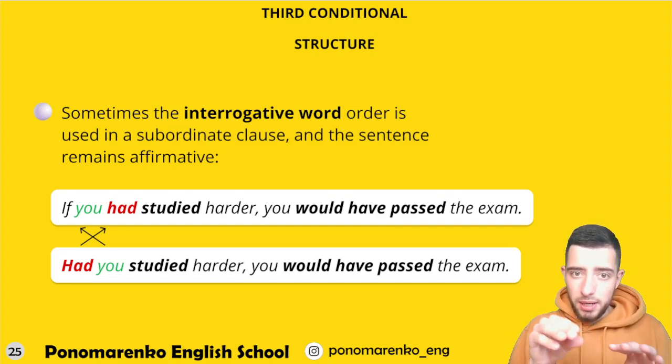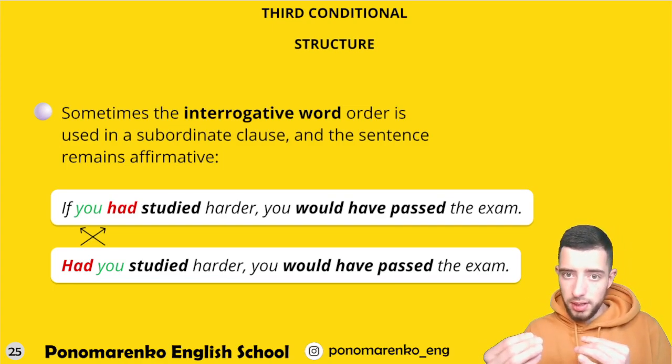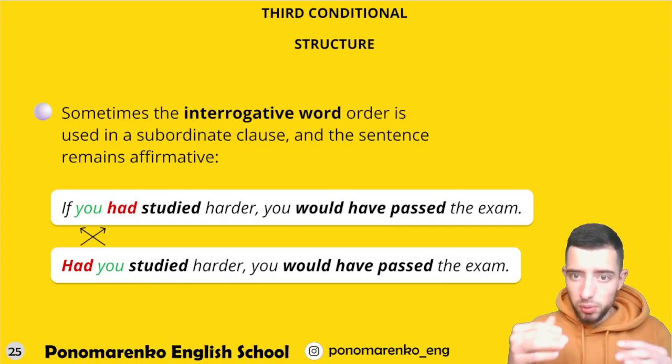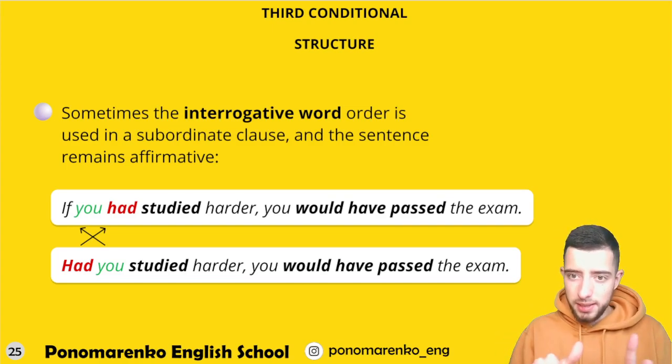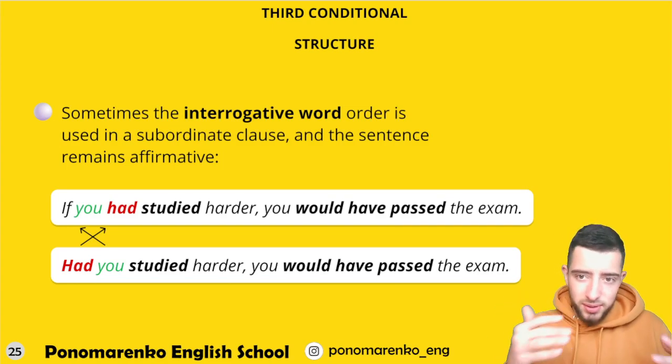So sometimes the interrogative word order is used in a subordinate clause, and the sentence remains affirmative. If you had studied harder, you would have passed the exam. You remember this sentence. There is another way you can say the same. Had you studied harder, you would have passed the exam. So quite the same, but without if. But anyway, this if is here, just you cannot see it.